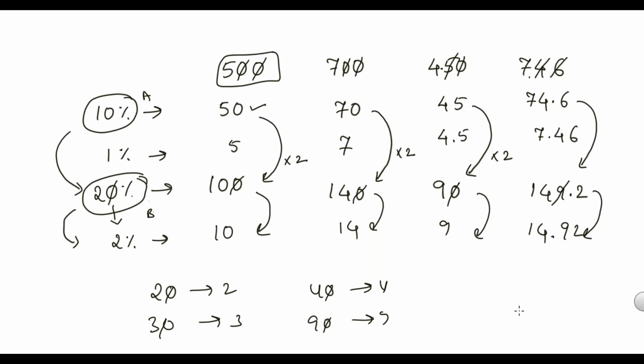Clear, right? So as you said, if you are finding only 2%, then you can take 1% and multiply it by 2. For 1%, remove the last 2 digits, that is 2 zeros, or if the last 2 digits are non-zero numbers, then take the decimal.